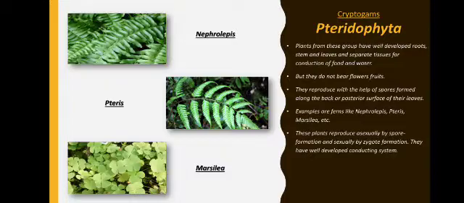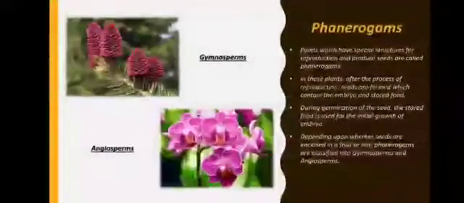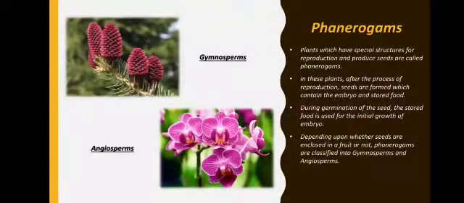Now moving on to the next, that is phanerogams. These plants have special structures for reproduction and produce seeds. That is why they are called phanerogams. In cryptogams, the reproductive organs were hidden.